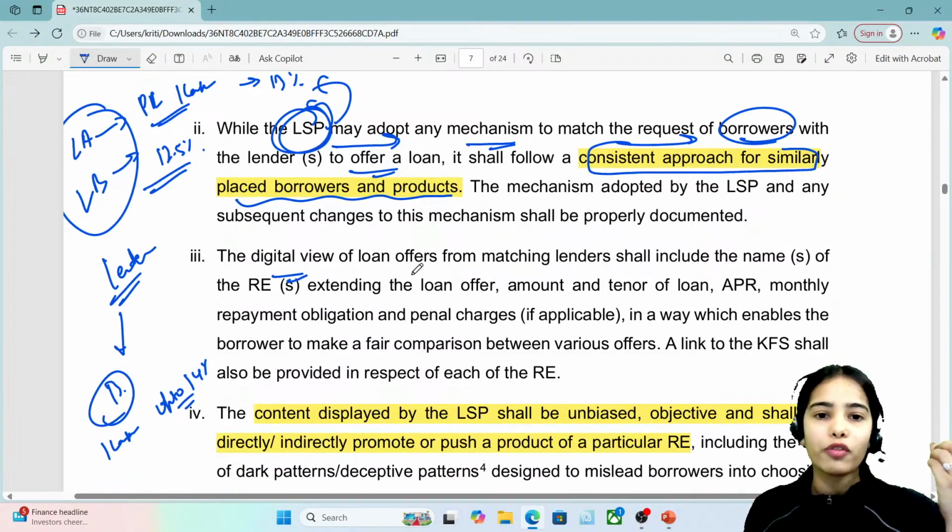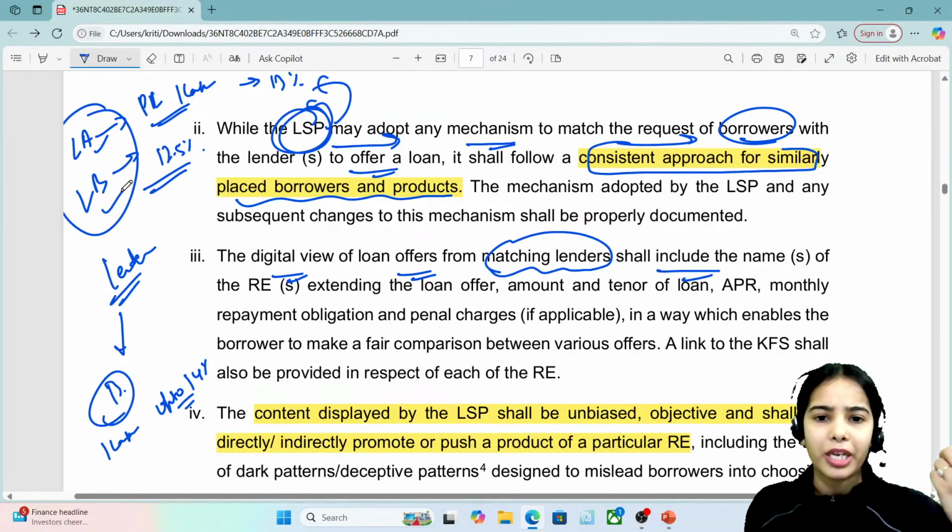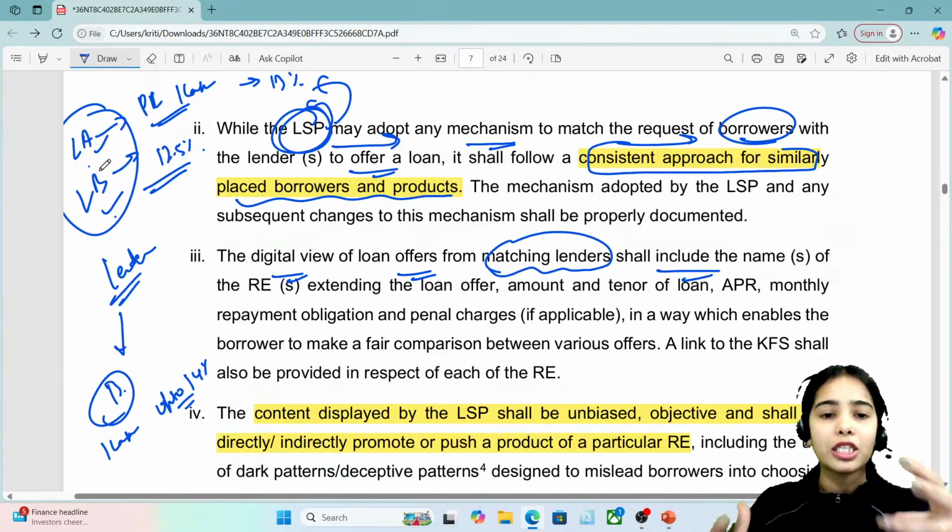The digital view of loan offers from matching lenders shall include the name of the regulated entity, let's say this is SBI, this is Punjab National Bank. The amount, the tenure, the timeline, all has to be shown. The penal charges have to be shown.